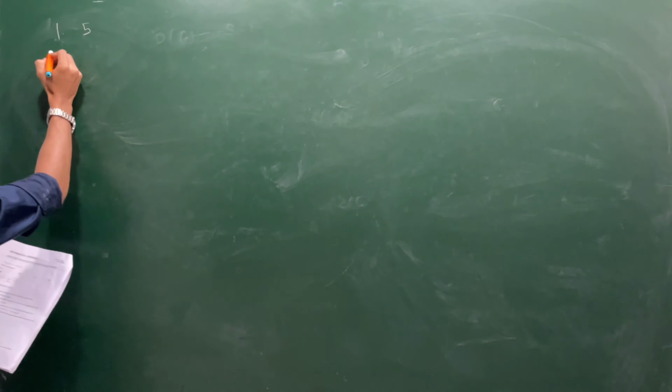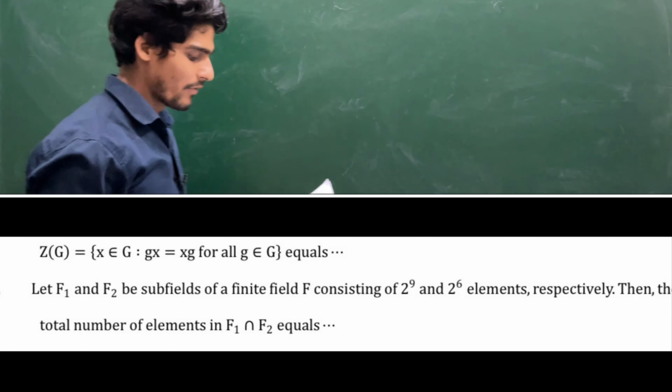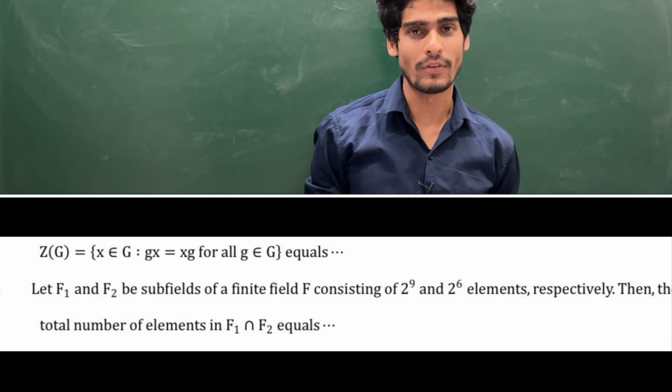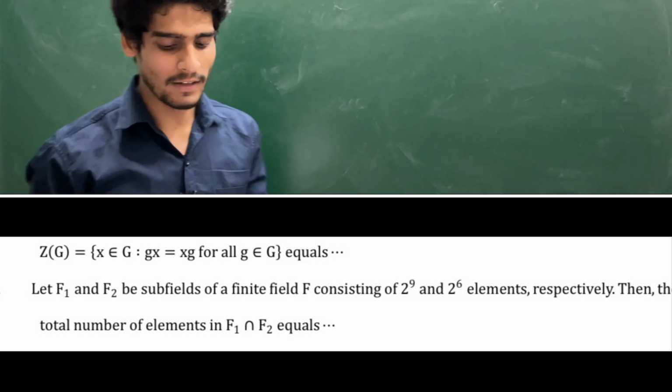चलिए दूसरे क्वेश्चन पे आते हैं. दिस क्वेश्चन इज फ्रॉम फील्ड थ्योरी. Let F1 and F2 be two subfields of a finite field F consisting of 2 power 9 and 2 power 6 elements.